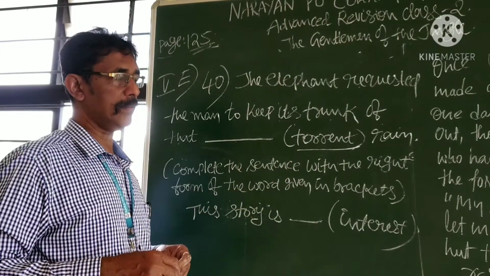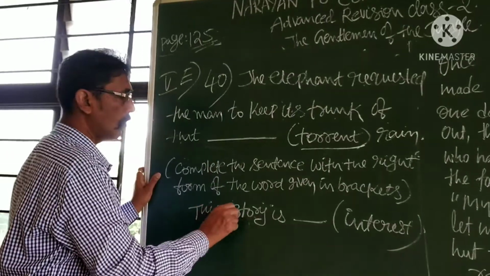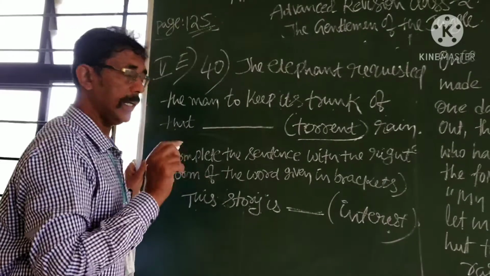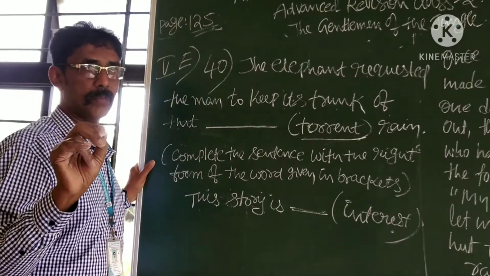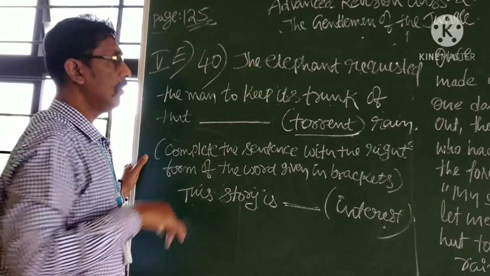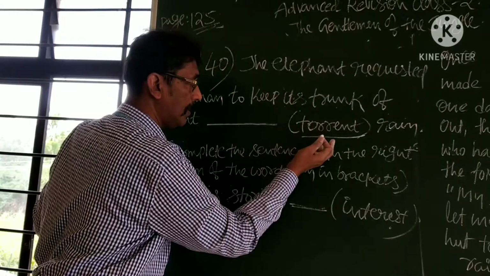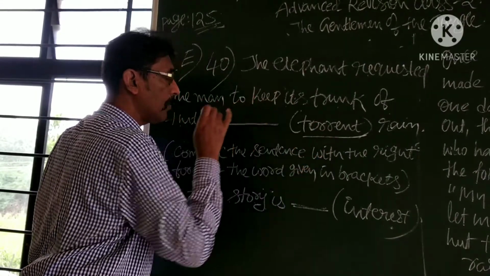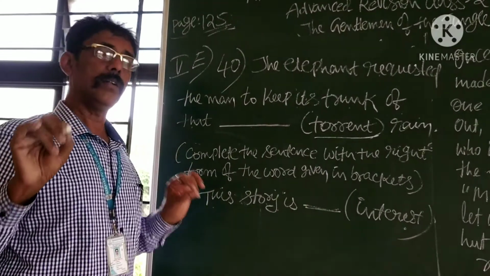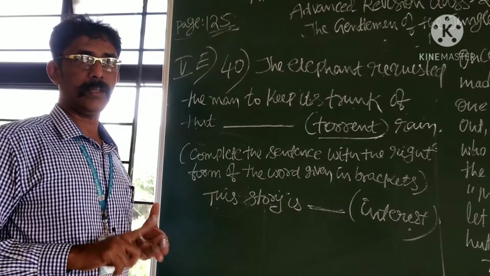For your kind information, I have written here one example. This story is dash. Interest. What is this? Interest means what? Noun form. Noun form may be given, adjective form is required. Verb may be given, noun form is required. Verb will be given, adverb form is required. It is why to know all kinds of forms of one particular word is very, very essential.